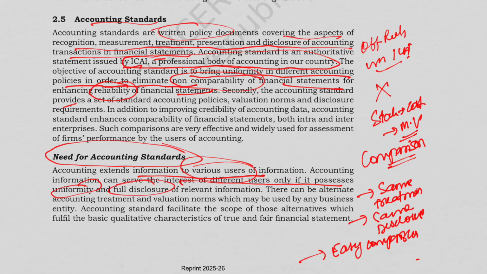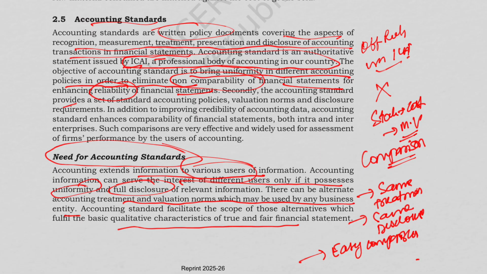Then only the information would be reliable. So there can be alternate accounting treatment and valuation norms which may be used by any business entity. So accounting standard facilitates the scope of those alternatives which fulfill the basic qualitative characteristics of true and fair financial statements.